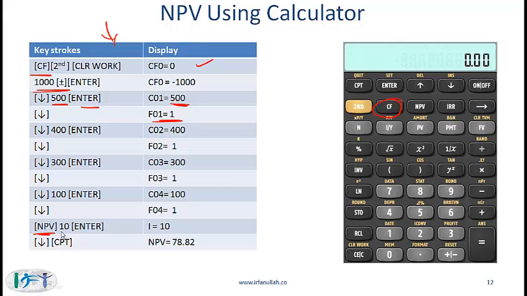The calculator will ask you for the interest rate. You plug in 10 and hit enter, and down arrow compute. You should get the NPV of 78.82. Make sure that you are very comfortable doing this. Practice coming up with the NPV for project B, and the answer is given on the previous slide.